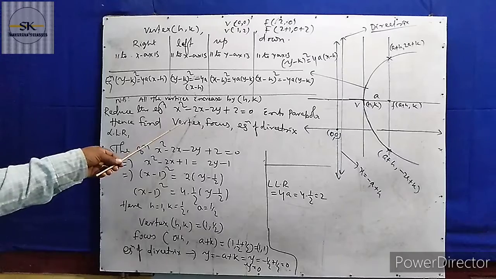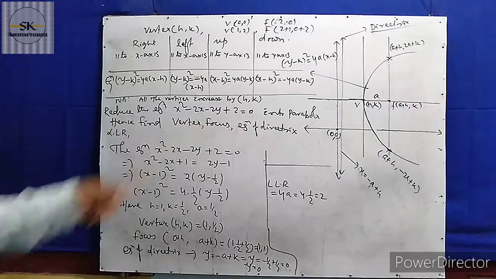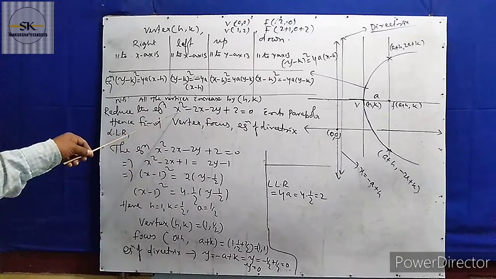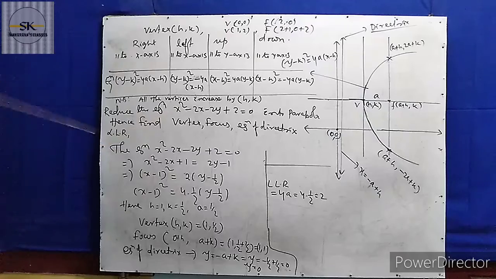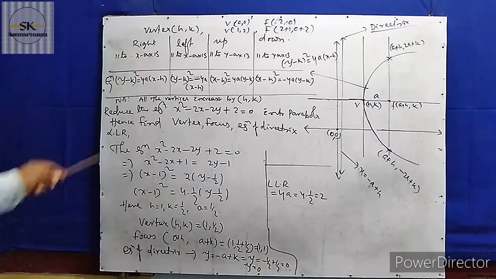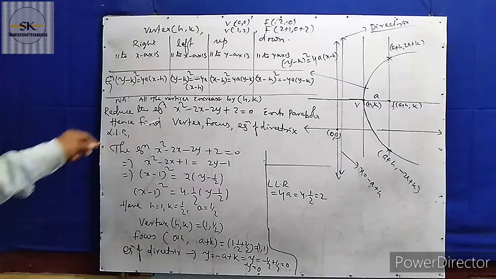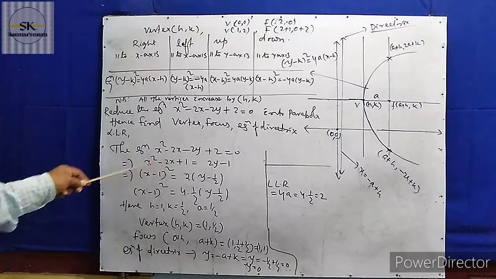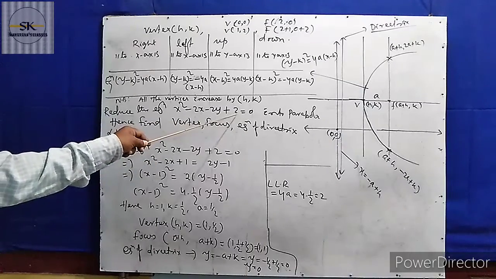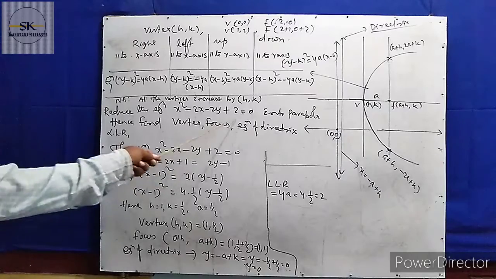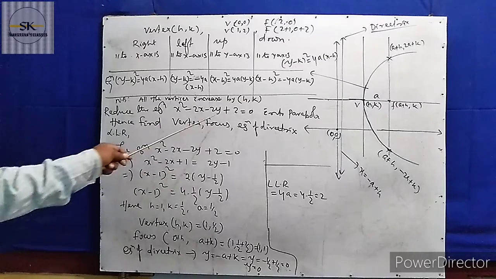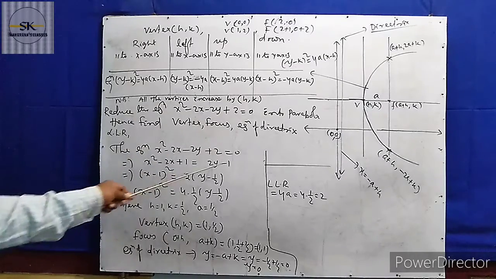Here x square minus 2x minus 2y plus 2 equal to 0. So x square is there, so you put x terms this side and take the other terms to that side. You put x square minus 2x here, and the 2 is there. You put 1 this side and take 1 to the other side, and 2y goes to that side. Here it is 2y minus 1.